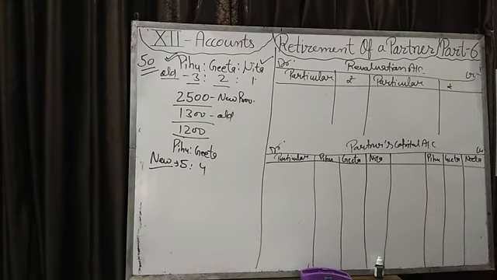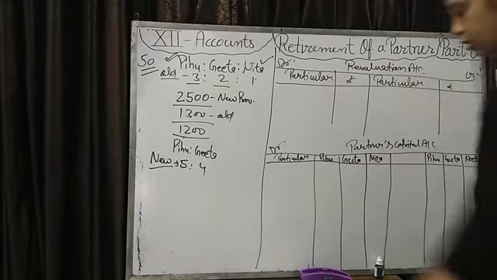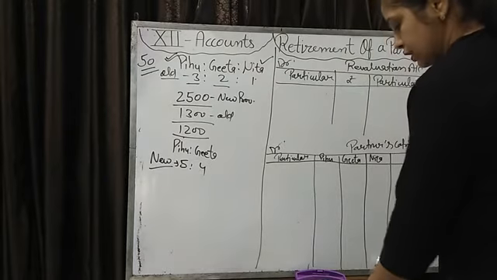Fine, I have made the form of these 2 accounts. Now one by one we will write the entries in these 2 accounts.